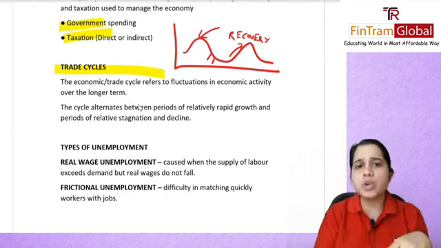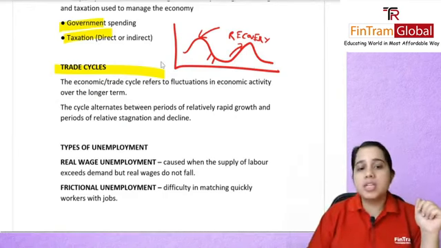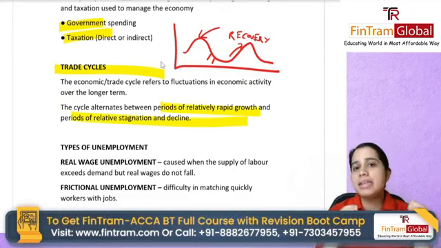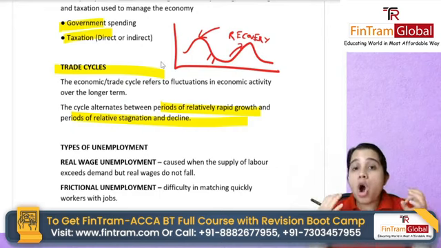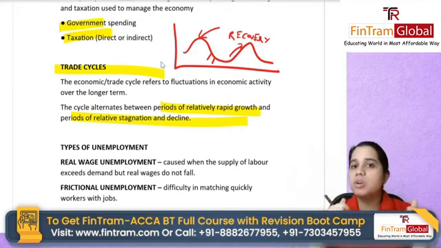Economic fluctuations keep on happening. So that is a trade cycle. Now, these cycles will alternate between periods of relatively rapid growth and periods of stagnation and decline. We also talked about how it is not necessary that all products have trade cycles. A few products might always be doing well.